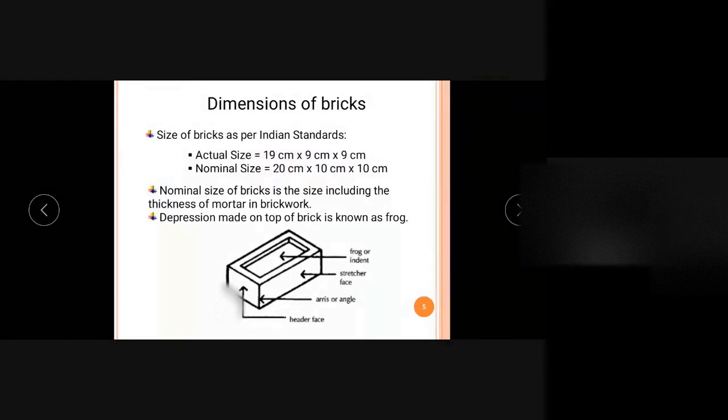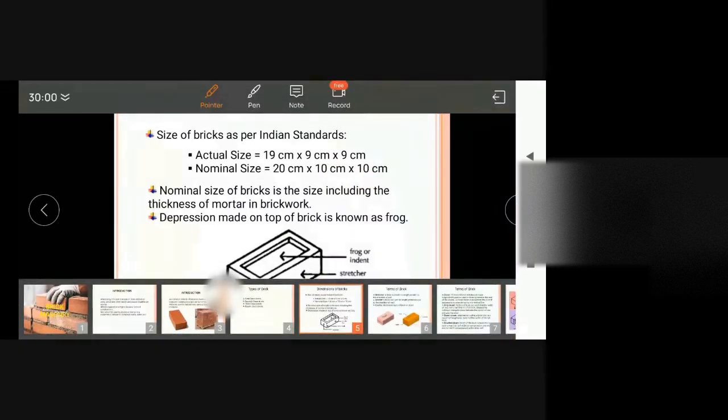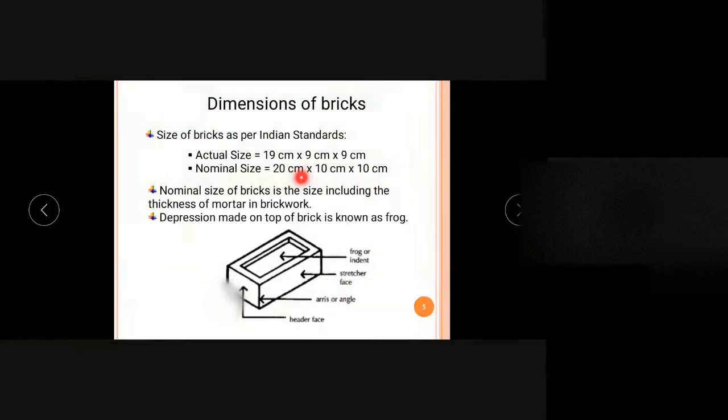So we take the thickness of the mortar which is used for binding the bricks, and taking that thickness also, we get the nominal size. That is, the nominal size of a brick is 20 centimeter by 10 centimeter by 10 centimeter. So it includes the size of the brick along with the mortar. The nominal size of the brick is the size including the thickness of the mortar in the brickwork.